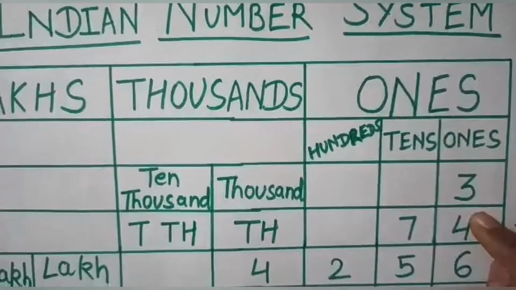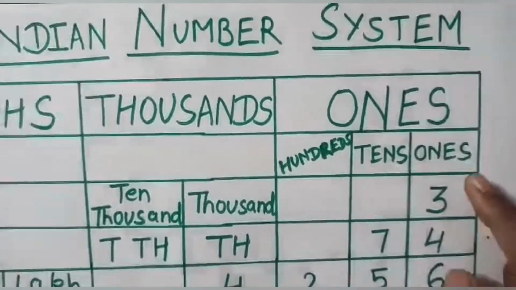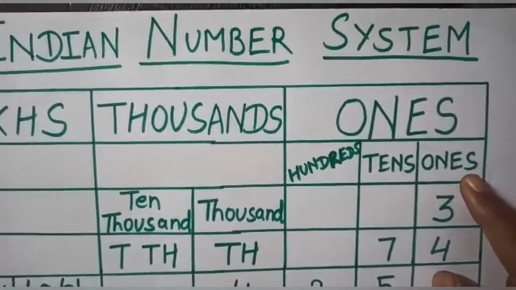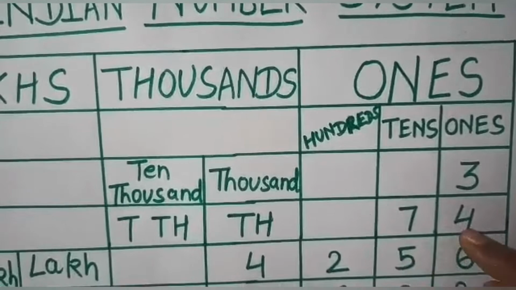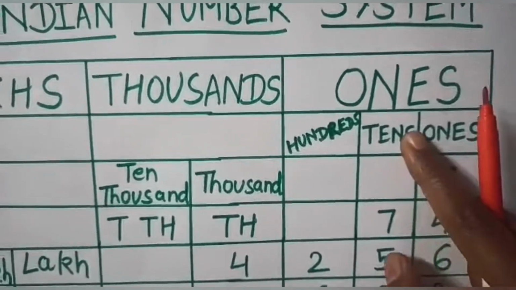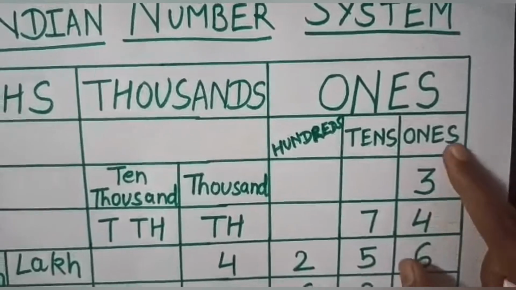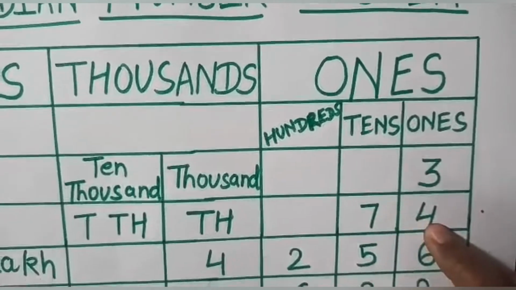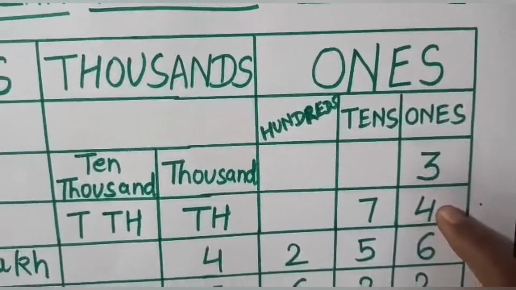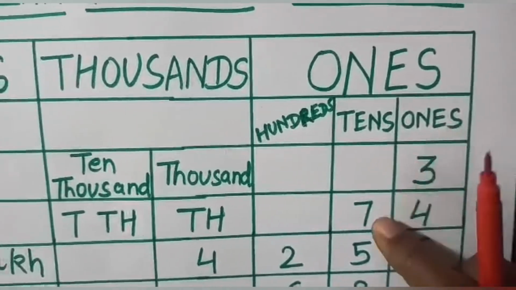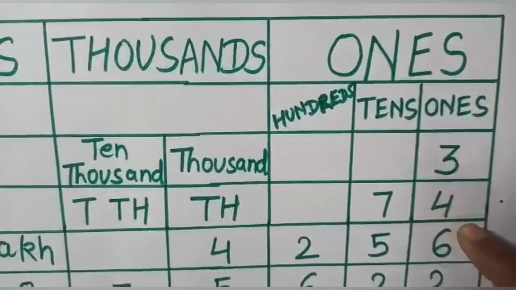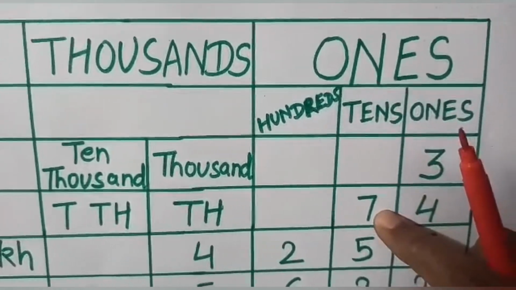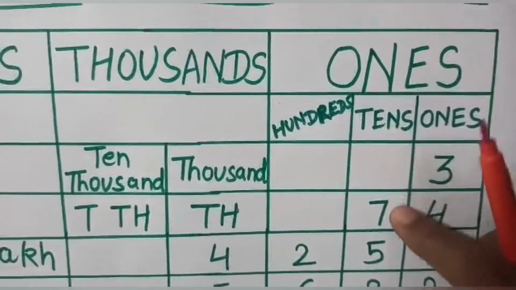Let's talk about the first number. The number is 3. It is under the heading ones. The place of 3 is ones. Let's see another number. 7 tens, 4 ones. The number is 74. The place of 4 is ones. The place of 7 is tens. The value of 4 is 4. The value of 7 is 70.